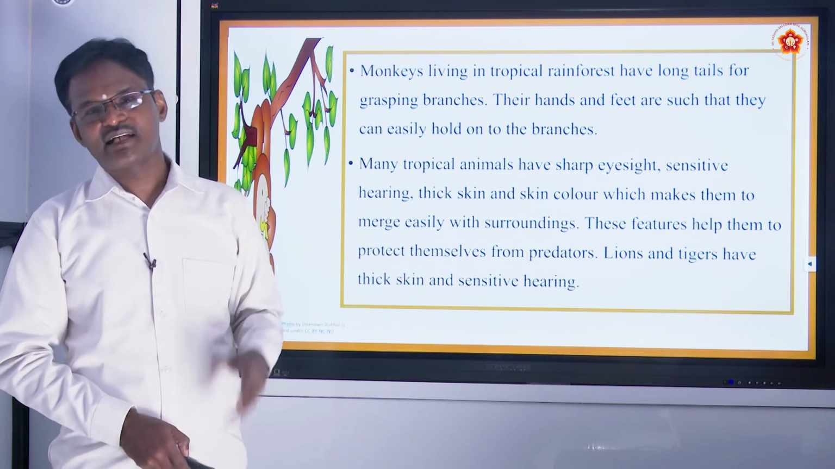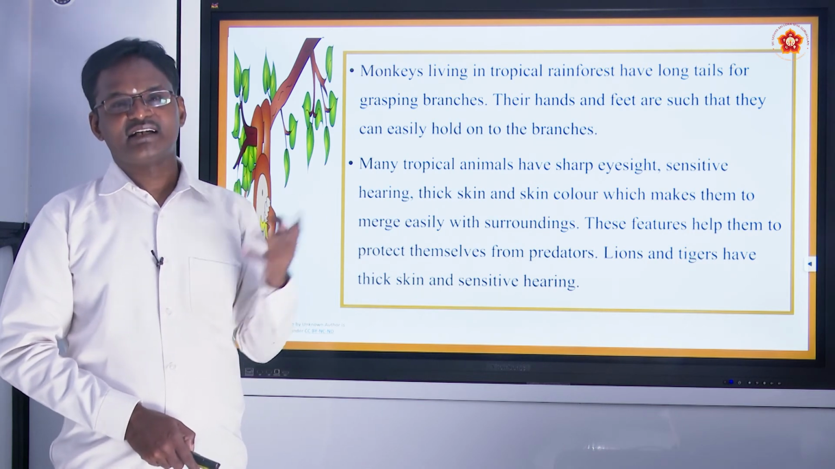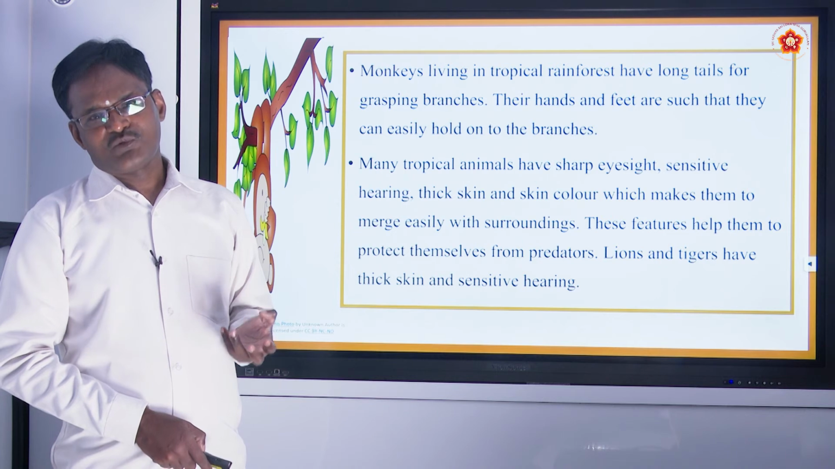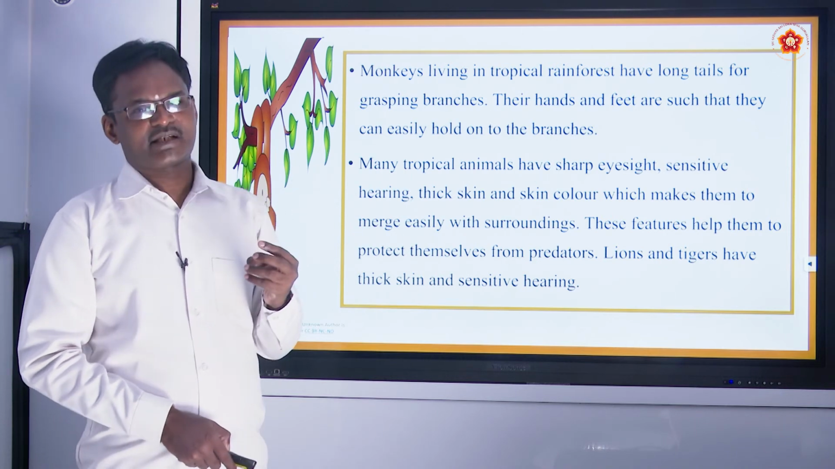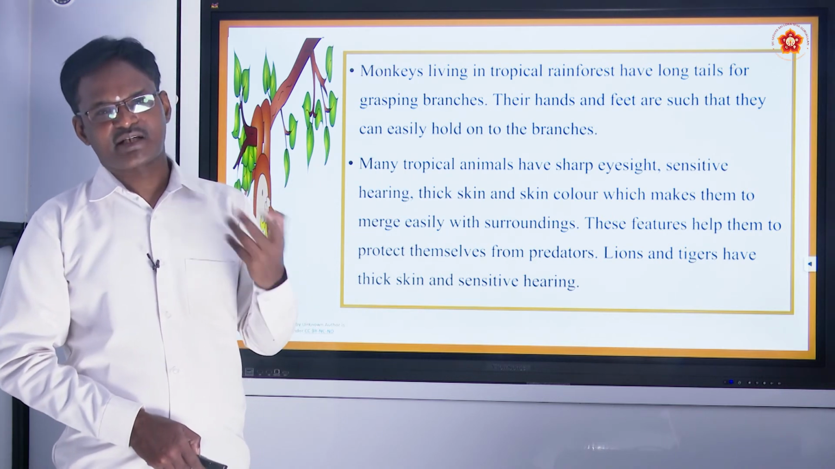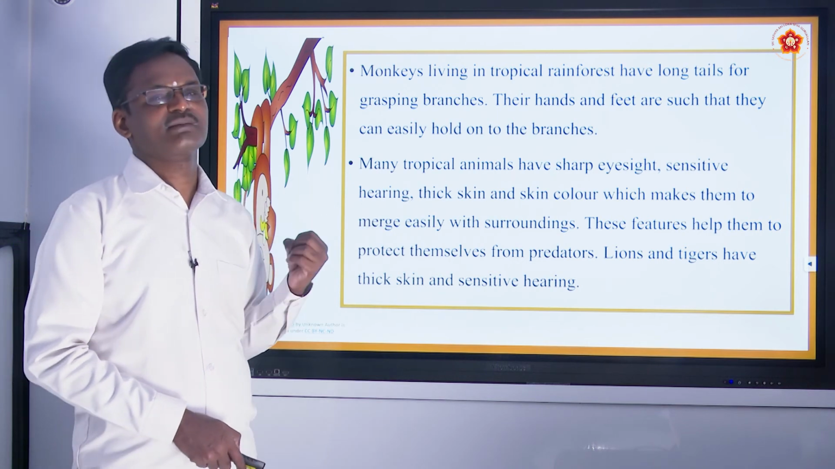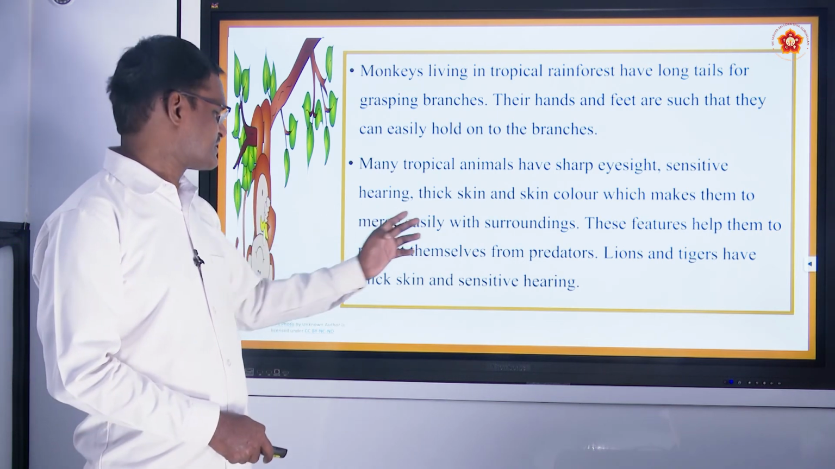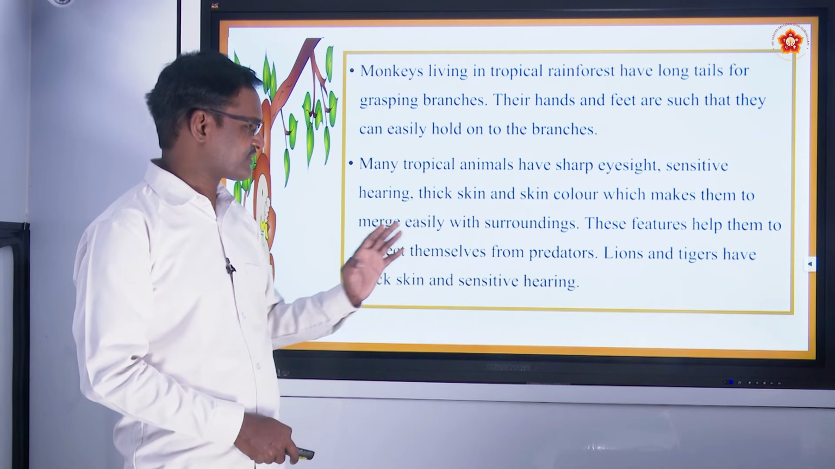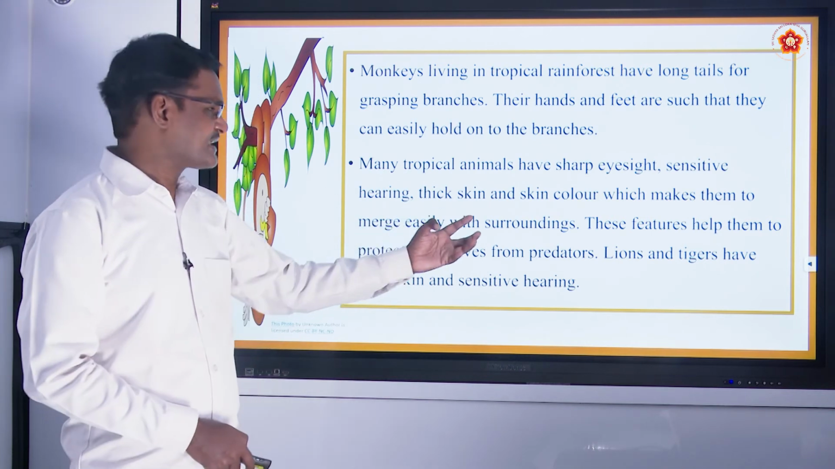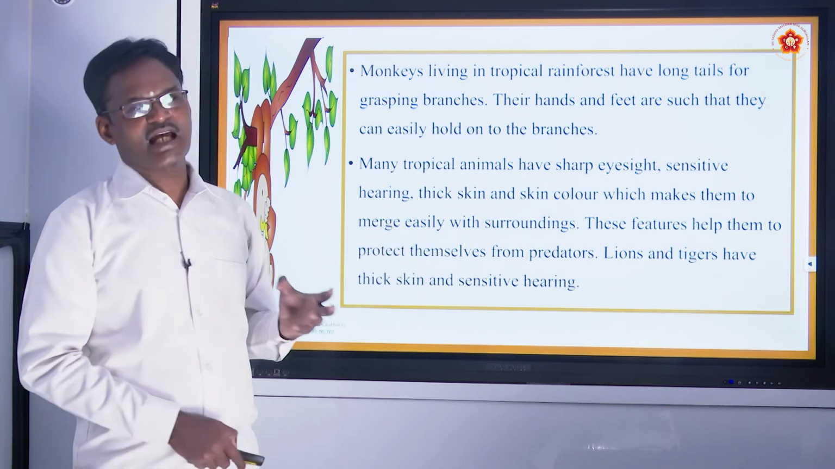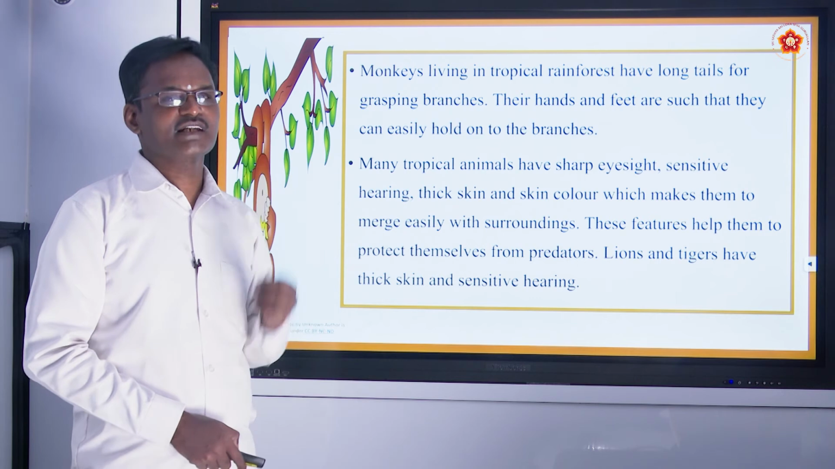You might be seeing many lions killing different types of deer. So they have their own properties by which they can survive from predators instead of becoming prey. They can protect themselves. Therefore these features help them to protect themselves from predators. We can take lions and tigers, which have thick skin and sensitive hearing.